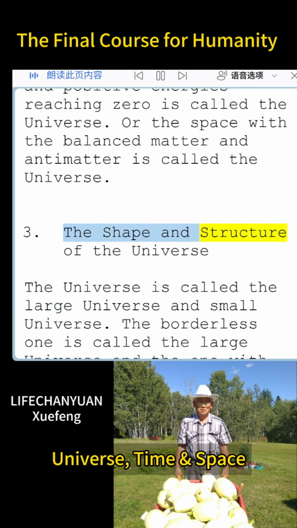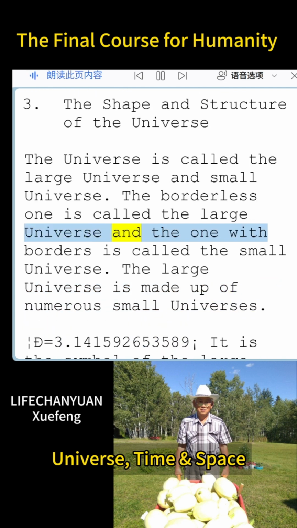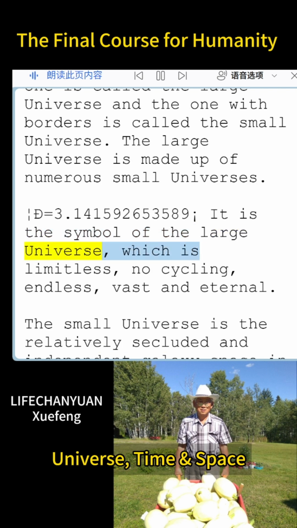The shape and structure of the universe. The universe is called the large universe and small universe. The borderless one is called the large universe and the one with borders is called the small universe. The large universe is made up of numerous small universes. D equals 3.1415926535589. It is the symbol of the large universe, which is limitless, no cycling, endless, vast and eternal.